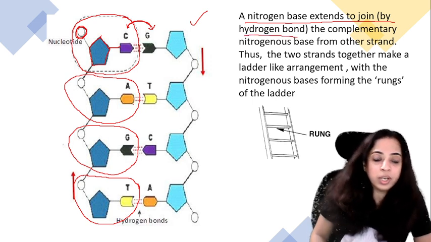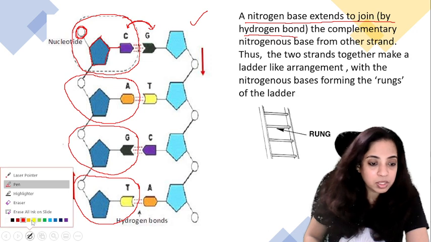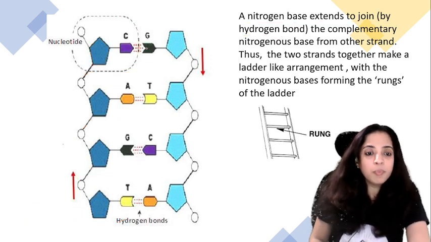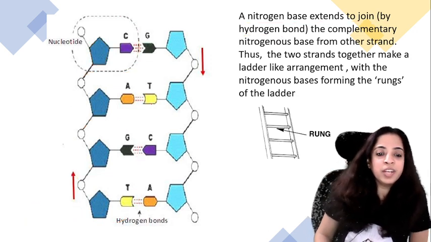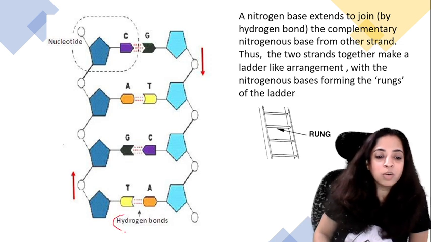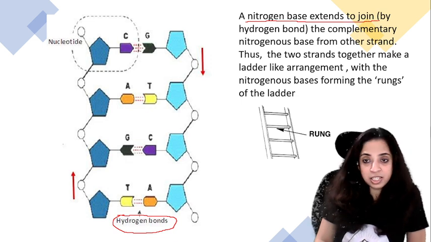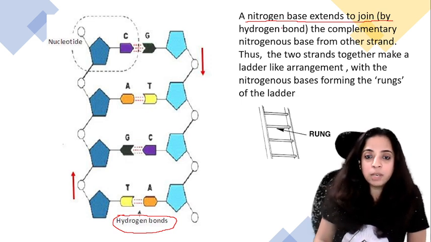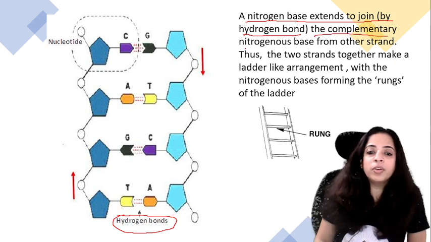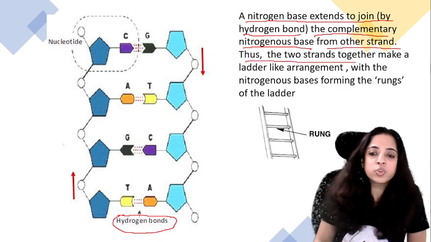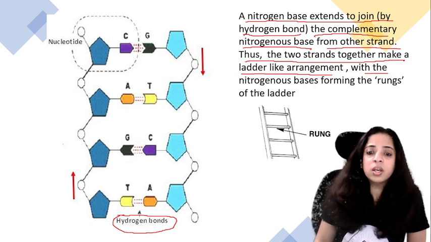A nitrogen base extends to join by hydrogen bond. Can you see the bonding here between C and G, between A and T? Wait, let me rub this out. So there are hydrogen bonds. A nitrogen base extends to join, and how do they join? By hydrogen bond. They extend to join the complementary nitrogen base from the other strand. Thus the two strands together make a ladder-like arrangement with the nitrogen bases forming the rungs of the ladder.